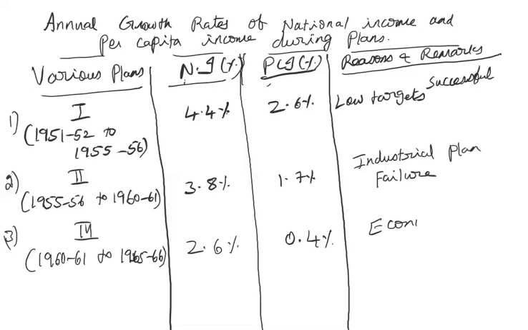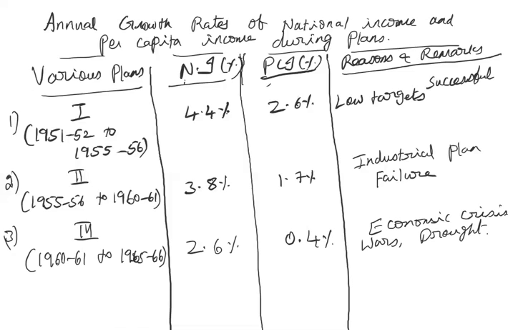The reason was we had a severe economic crisis. We had wars with China and Pakistan, severe drought conditions, and in the previous plan the government had concentrated on industry. Of course, in this plan the government moved back to agriculture, but because of the drought, monsoon failure, and the wars, it was a total disaster.